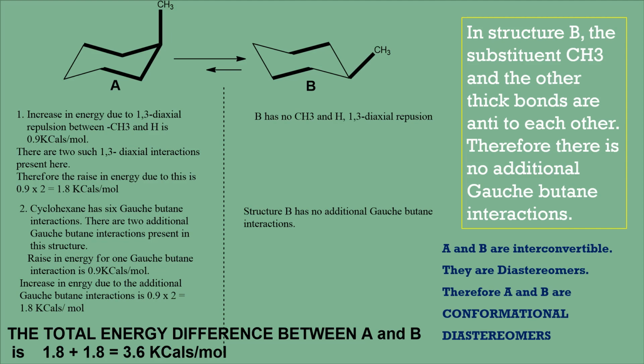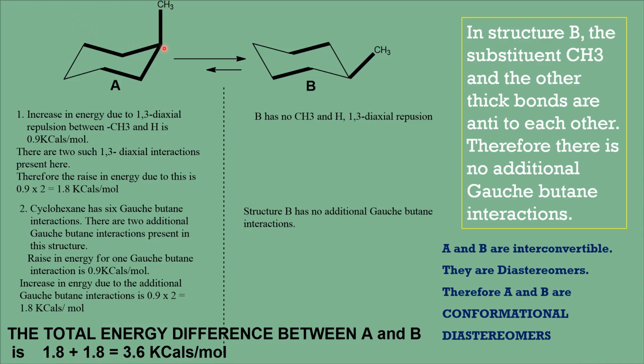Let us look a little closer at the conformations of methyl cyclohexane. This is the axial conformer where we have the methyl group in the axial site, and this is the equatorial conformer. And in this axial conformer, the methyl group in the axial site will face a repulsion with the hydrogen oriented in the third carbon.